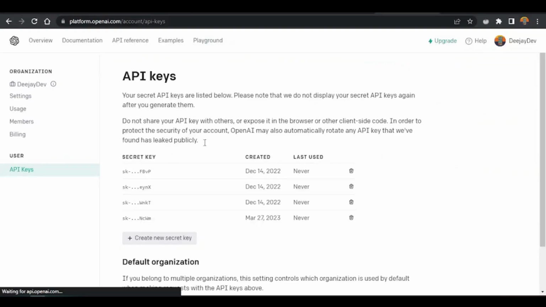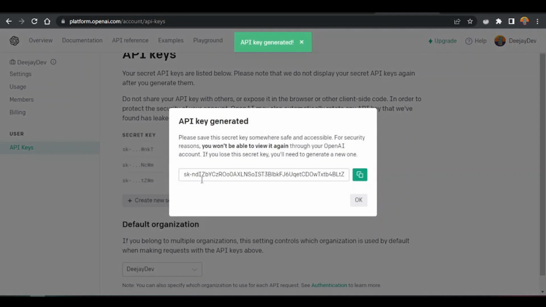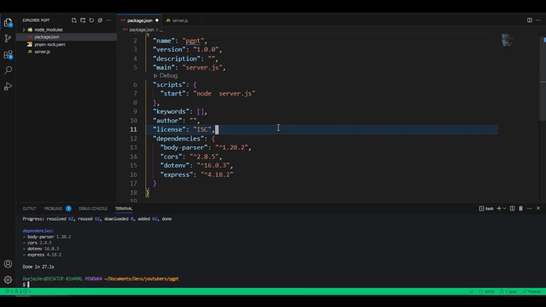Now once you come to this view API key page, I already have all these keys here. You see, I have many keys. So you could just click create new key. This will help me generate a new API key. So never close this window. What you want to do is copy this key, and then we'll start to add it into our code. So let's go back into our VS Code.